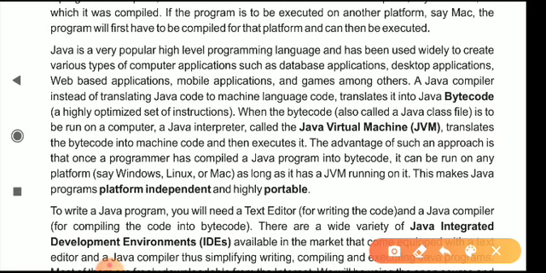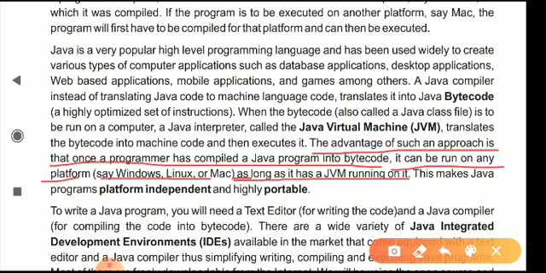So this describes the process that Java does. The advantage of such an approach is that once a programmer has compiled a Java program into bytecode, it can be run on any platform, say Windows, Linux, or Mac, as long as it has a JVM running on it.